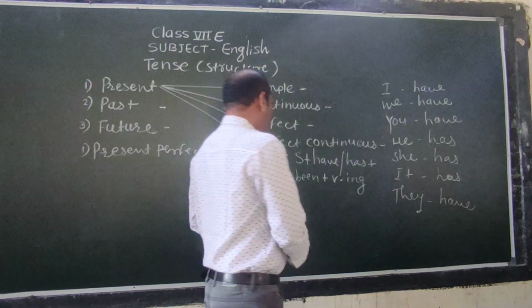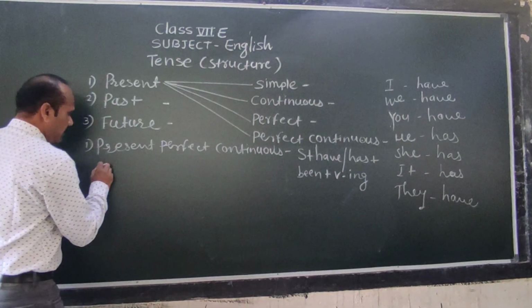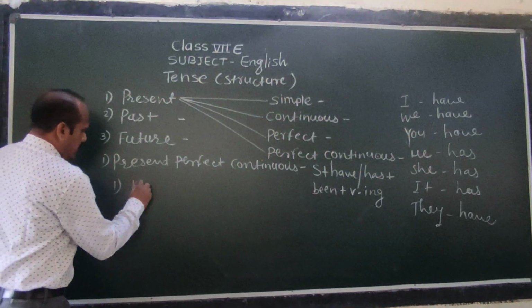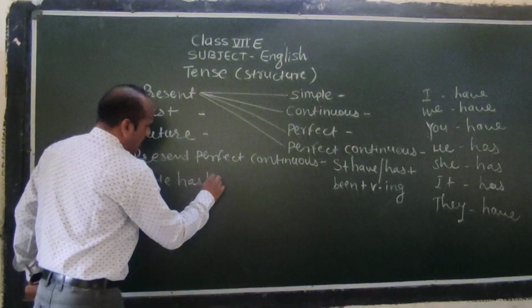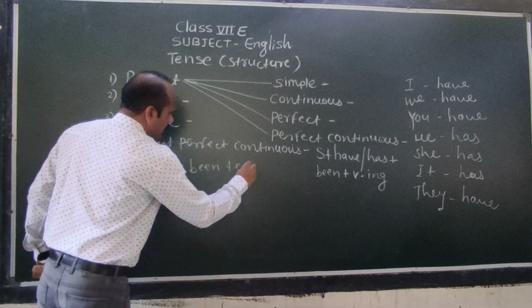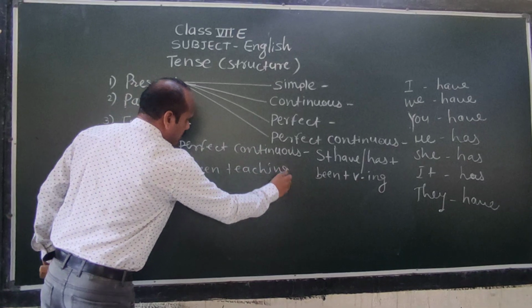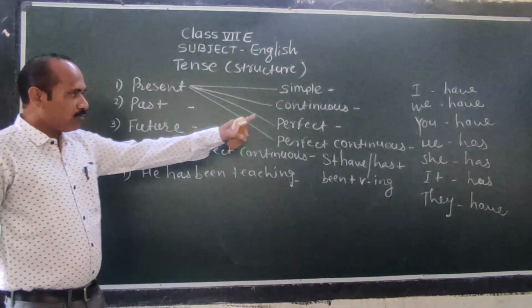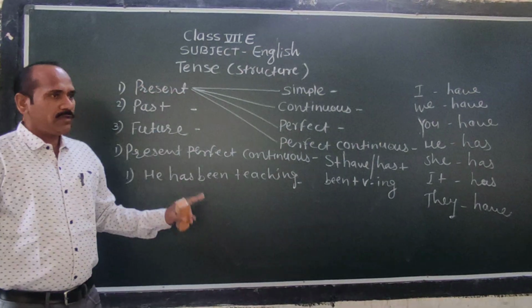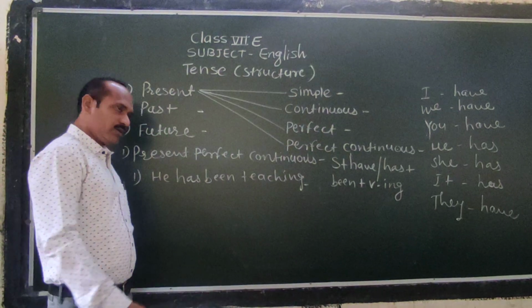Good. Example number 1: he has been teaching. I have been teaching. We have been teaching.